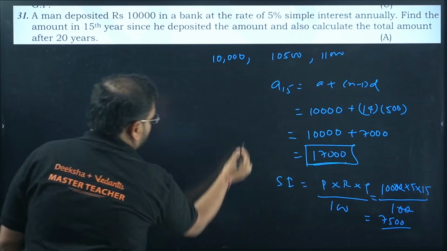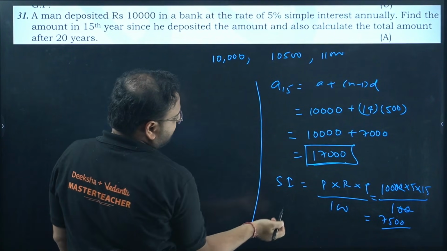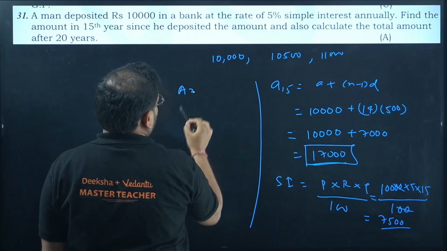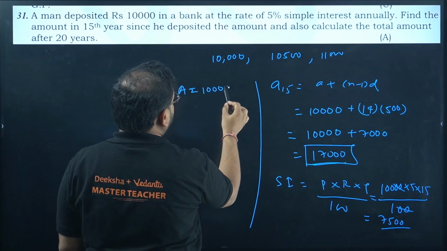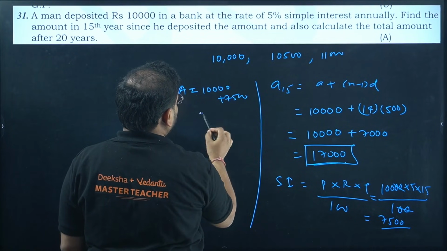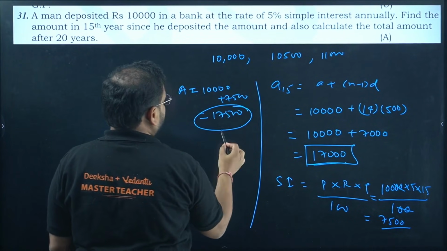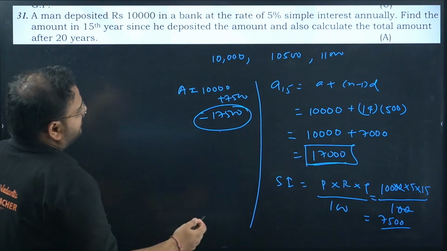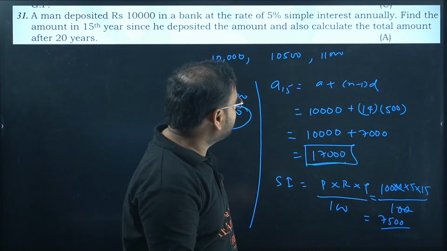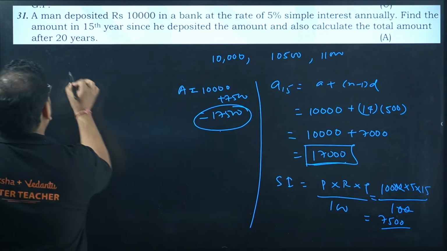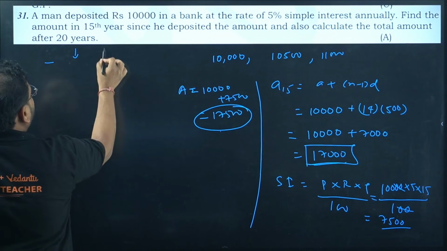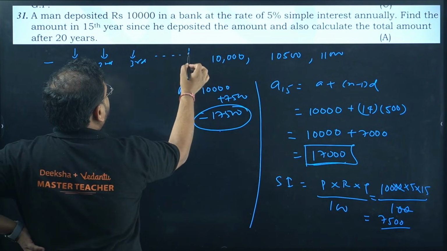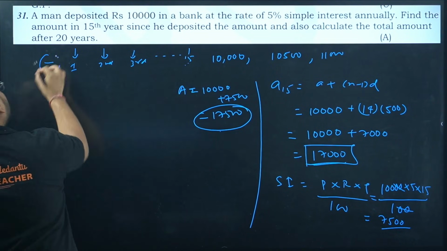Okay, something is not right. So your amount at the end of this year will become 10,000 plus 7,500. That's 17,500. Why is it different? Did I miss something? 15 years. Okay, so it will become 16 terms actually, right? Since it is 15 years, first year will be blank like this. So year will start counting here. First year, second year, third year, so until 15th year. So you'll have 15 plus 1, 16 terms.